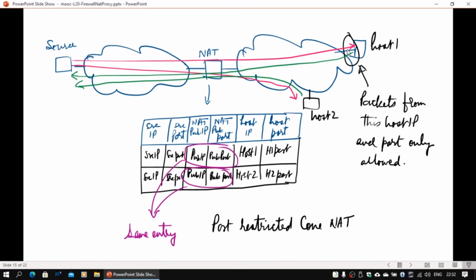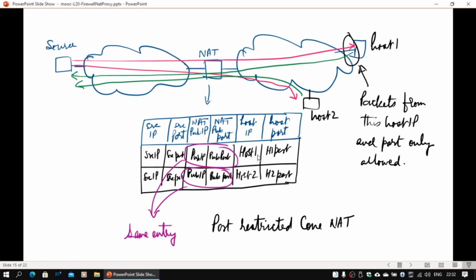Now it's very restrictive. Even if you communicate to host 1, to whichever port you have sent the information, only that port can communicate back, no other port. Even other ports on this host cannot come. So that becomes a port restricted cone NAT. Other hosts can do the same. And interestingly, when a source is communicating to other hosts, it can use the same public IP address and the same public port. This kind of reuse can happen. The same entry can be there, but these entries will be different.